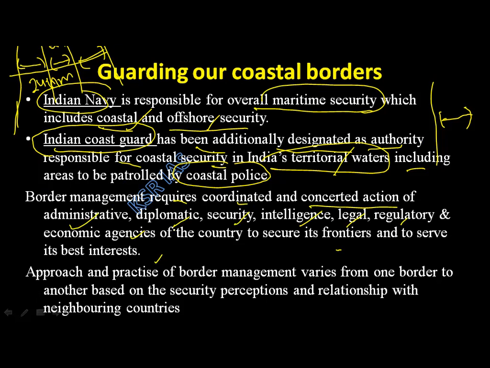That's enough. Whereas for border management, you need the coordinated and concerted action of all these forces. How? Why do we need administrative or diplomatic people in border management? Or why do I need intelligence or legal people in border management?